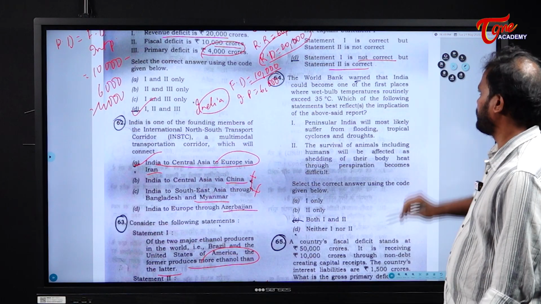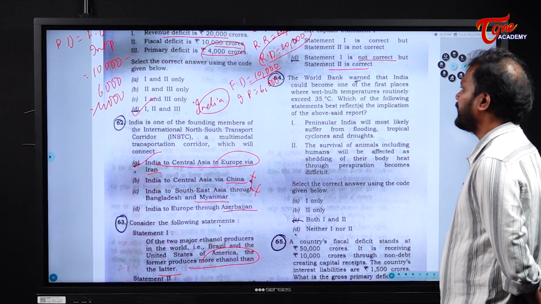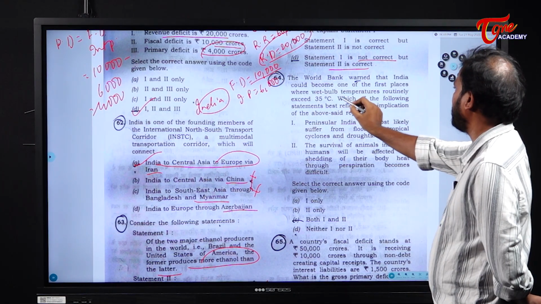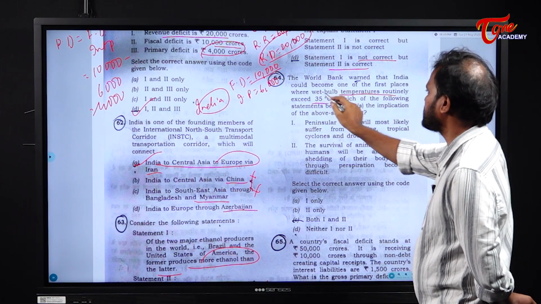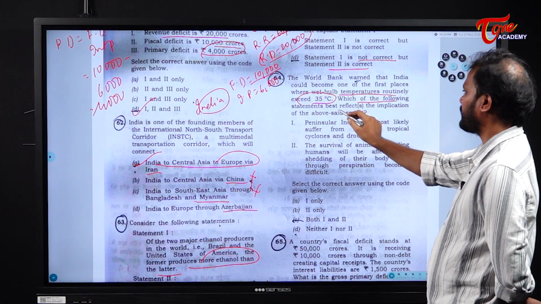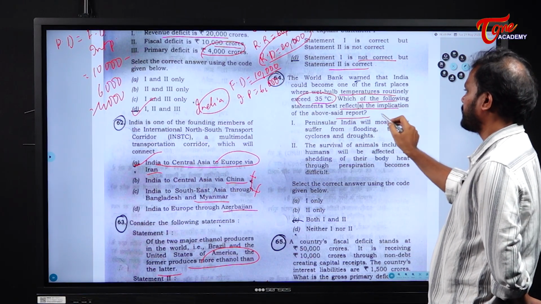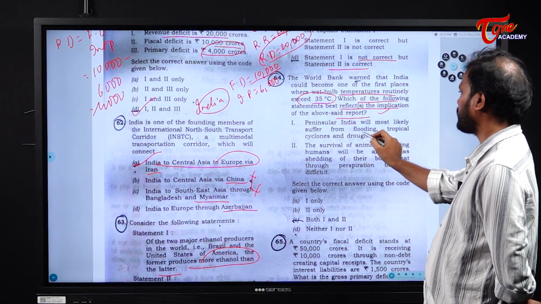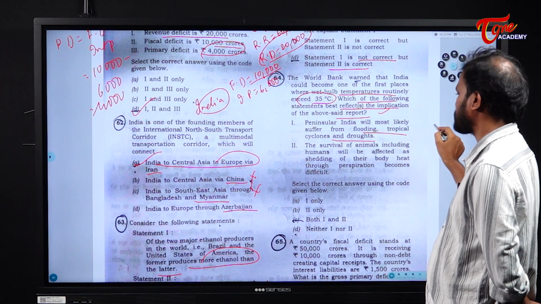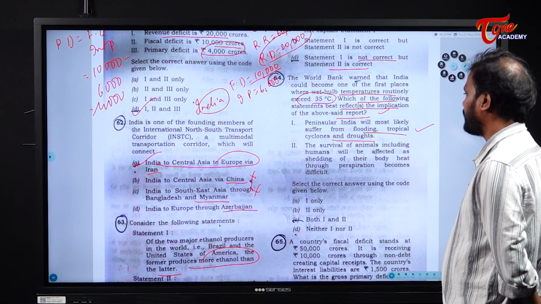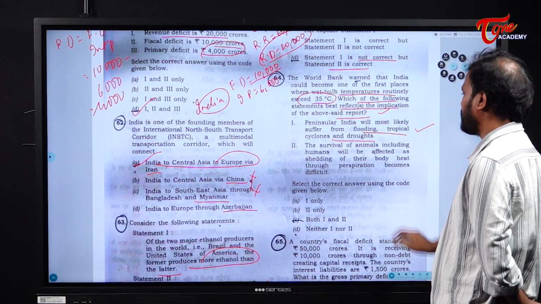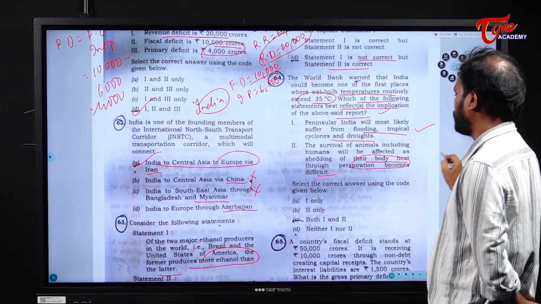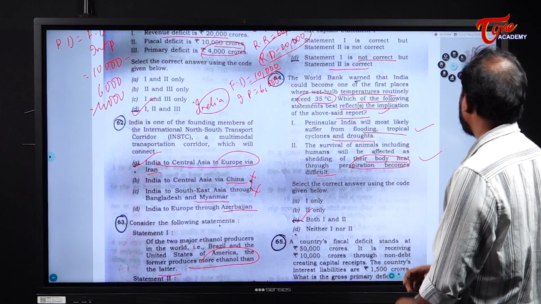Clear? Next. The World Bank warned that India could become one of the first places where wet bulb temperature routinely exceeds 35 degrees centigrade. Now, which of the following statements best reflects the implication of the above report? The first statement is, Peninsular India will most likely suffer from flooding, tropical cyclone and droughts. Yes. Next, the survival of animals including humans will be affected as shedding of their body heat through perspiration becomes difficult. This is also right. So, both statement 1 and statement 2 are correct.